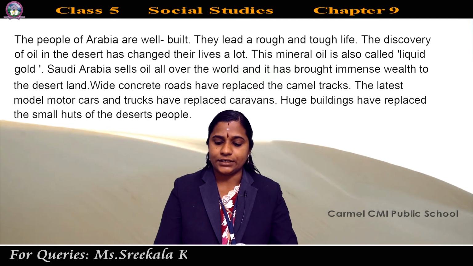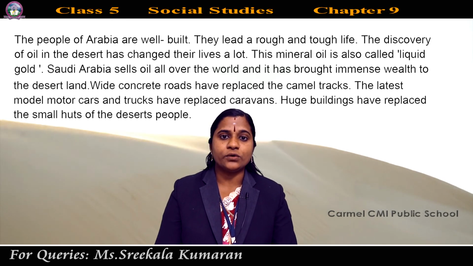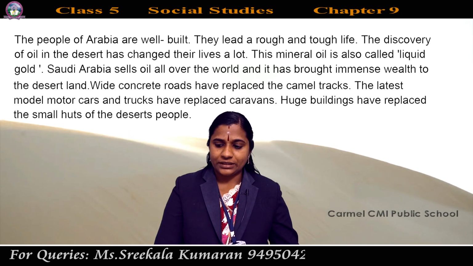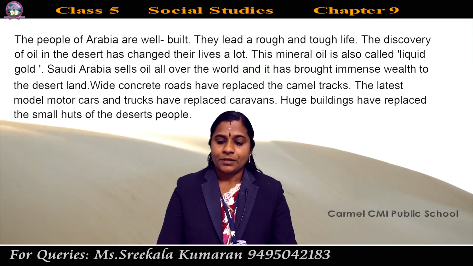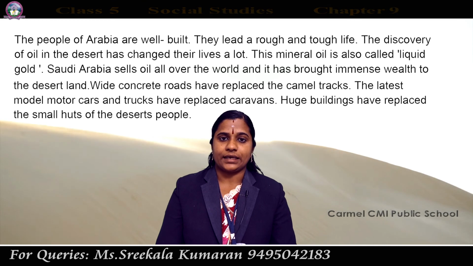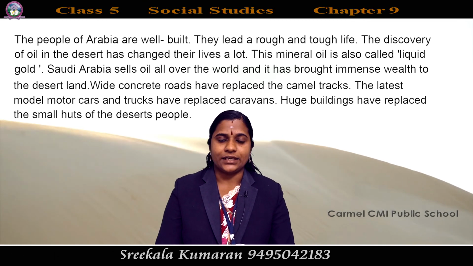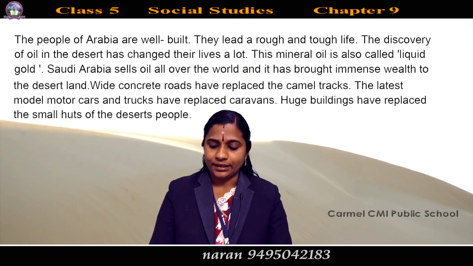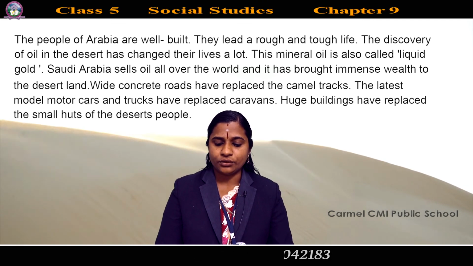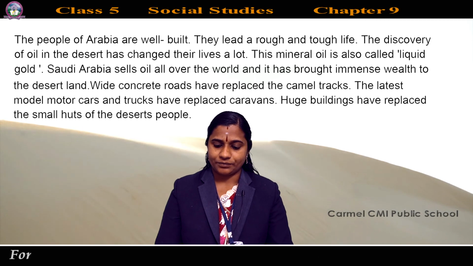Because of the immense wealth they got, concrete roads came instead of camel tracks, caravans changed into motor cars and trucks, and small huts changed into huge buildings.